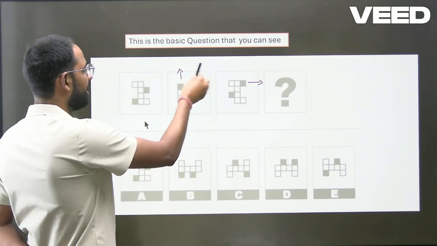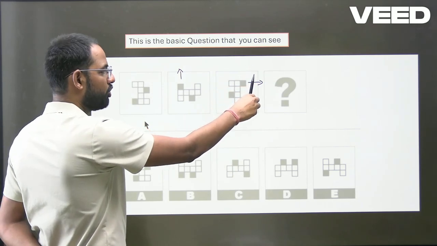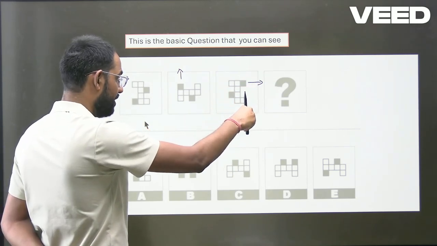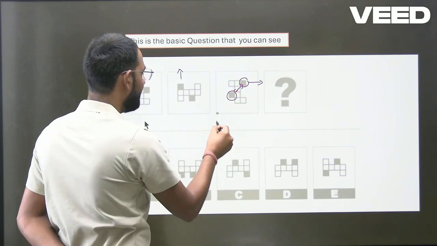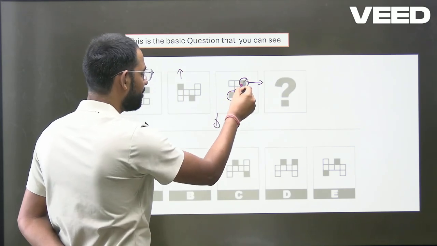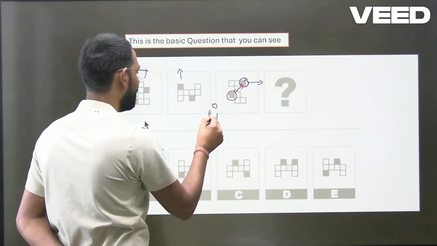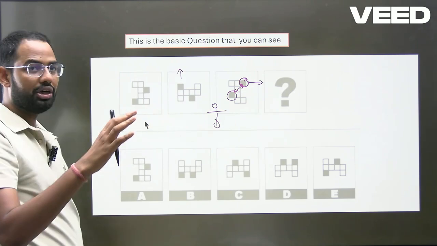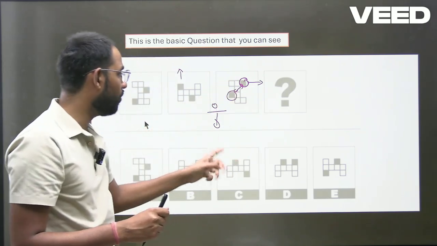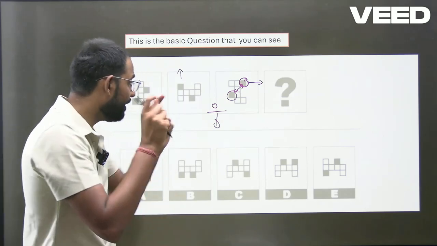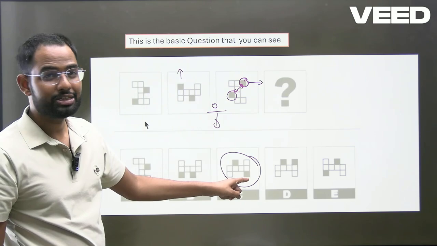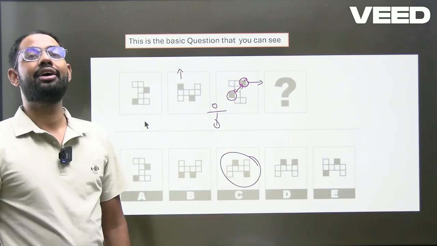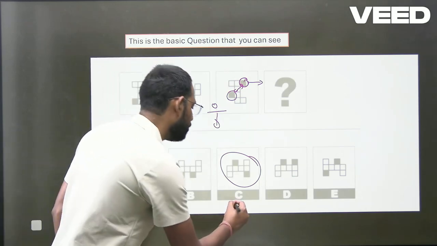So the next one is going to be downwards, right? And if you see, this is in the opposite direction. So when the last one comes downwards, the middle one will go upwards. You have to find the options in which the last one is downward and the middle one is upwards. If you look at option C, the last one is downwards and the middle one is upwards. That's how you are going to solve this question.